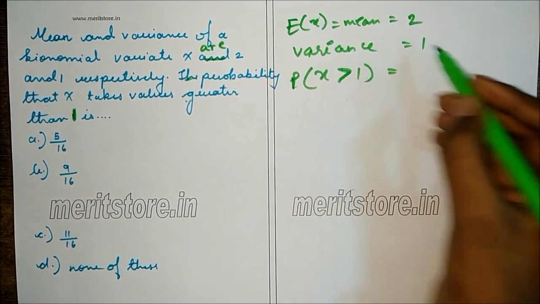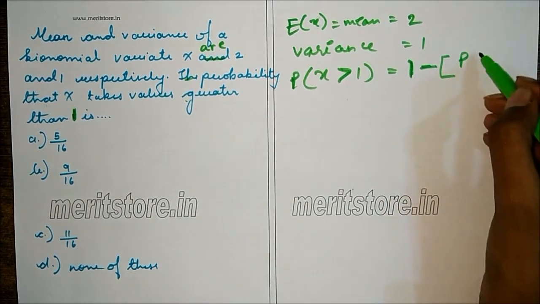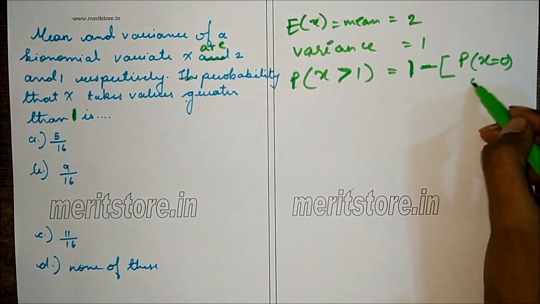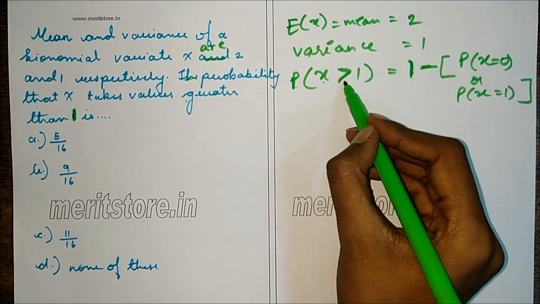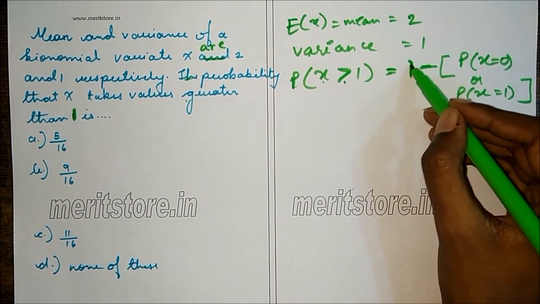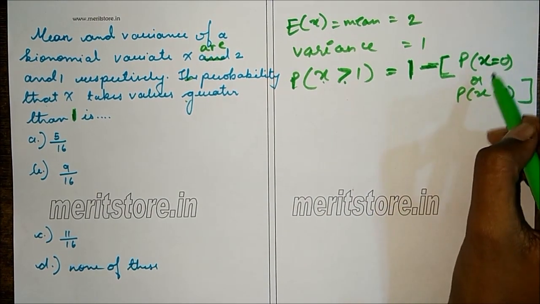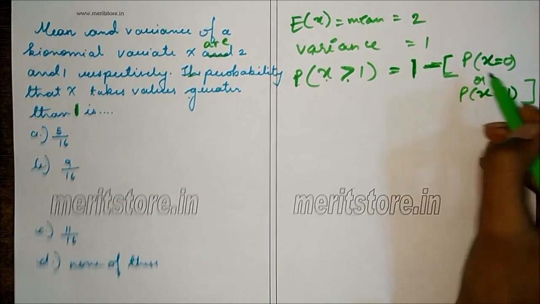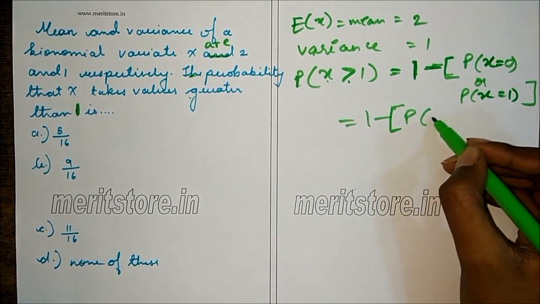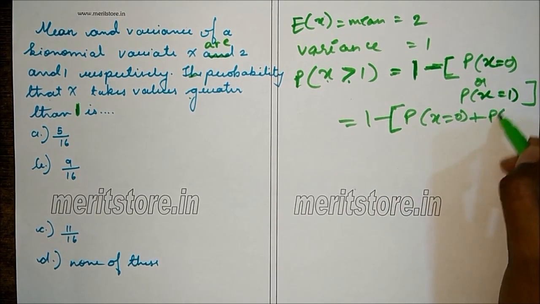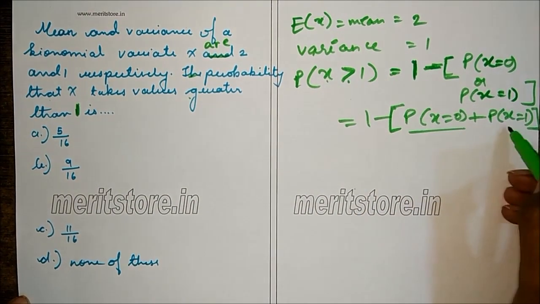Now this is the same as total probability, that is 1 minus probability of x equals 0 or probability of x equals 1. That is, the value should be greater than 1. So we can find this as total probability minus probability of x not occurring or x occurring once. This can be written in mathematical form as 1 minus P of bracket P of x equals 0 plus P of x equals 1. Now we find both of these.